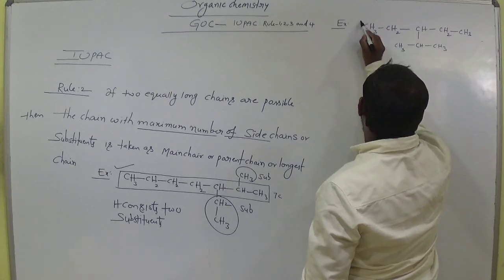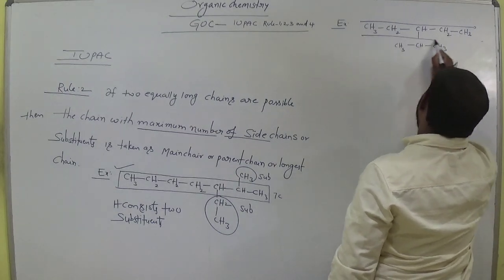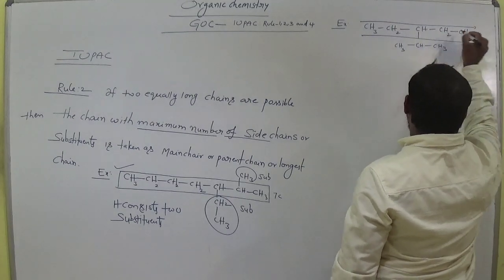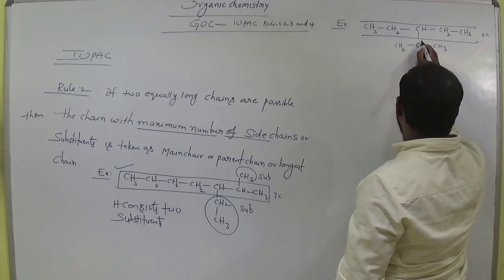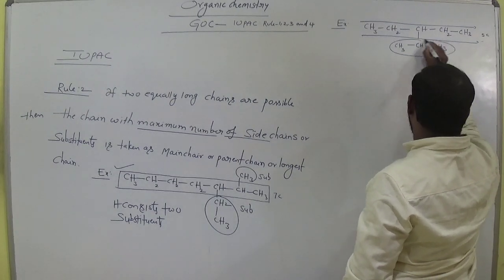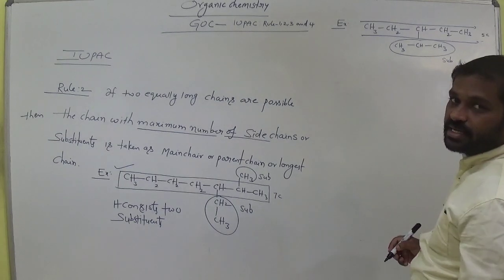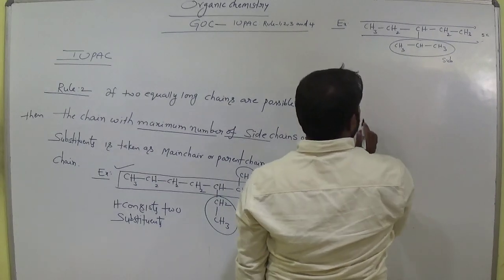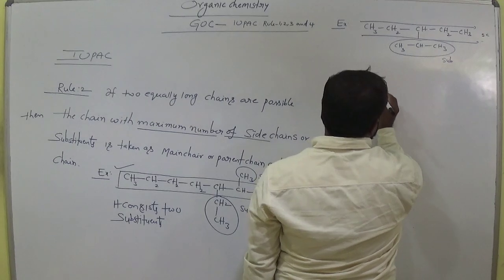Suppose I want to move in this direction. 1, 2, 3, 4, 5. The longest chain consists of 5 carbons. Now the rest becomes a substituent, am I right? Clear? Only one substituent. So in the same compound I have to take another direction.